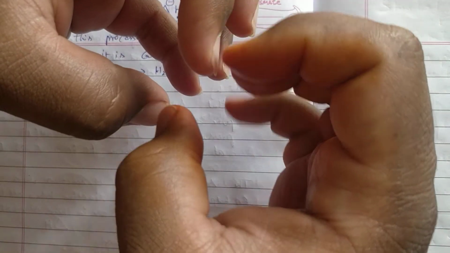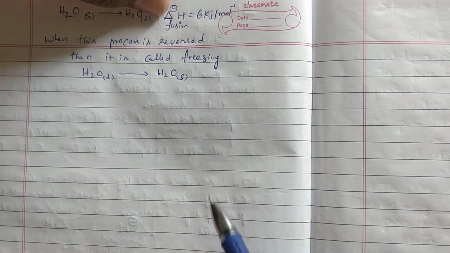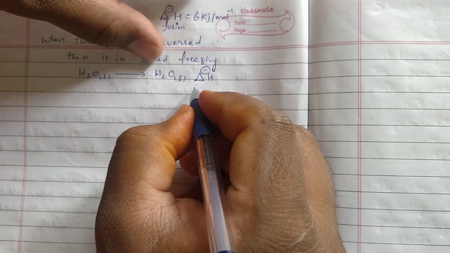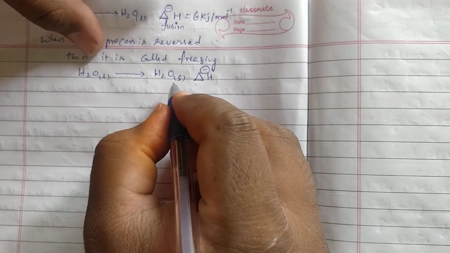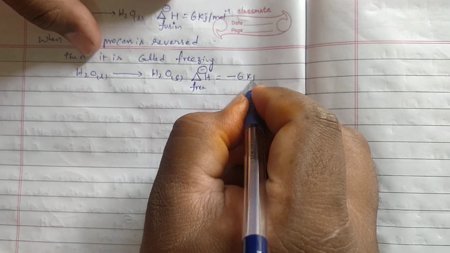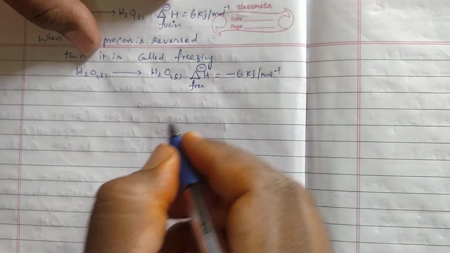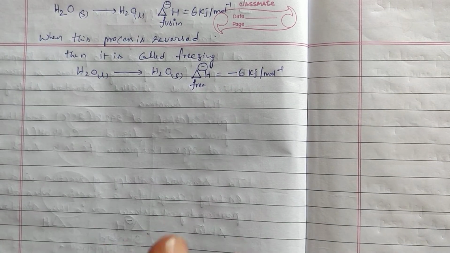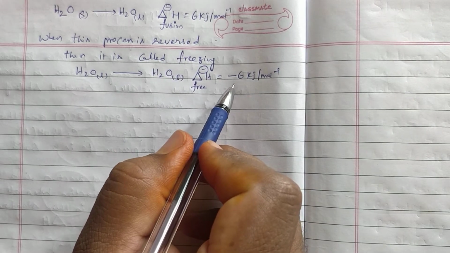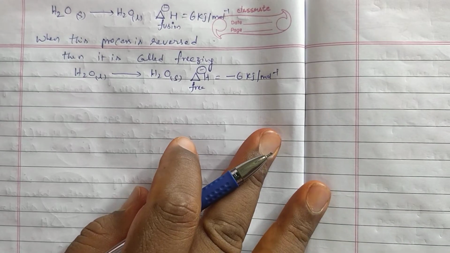When attractions are increased, energy will be released. So delta H naught, which is called liquid to solid, called freezing, is equal to minus 6 kilojoules per mole, meaning energy will be released. Numerical value is the same only, but here energy is absorbed, here energy is released when the process is reversed.